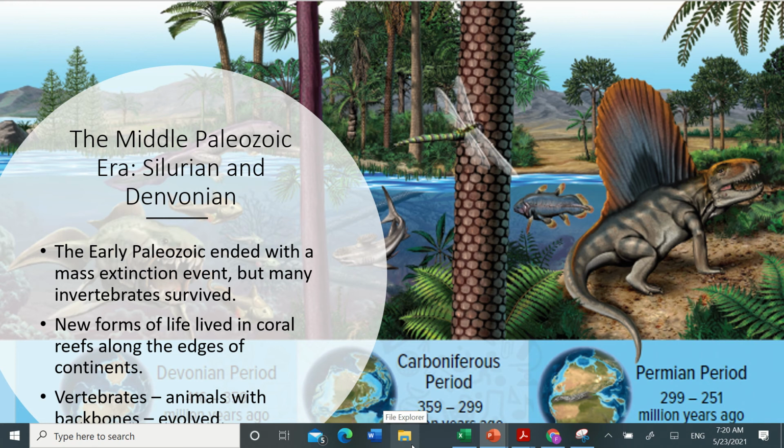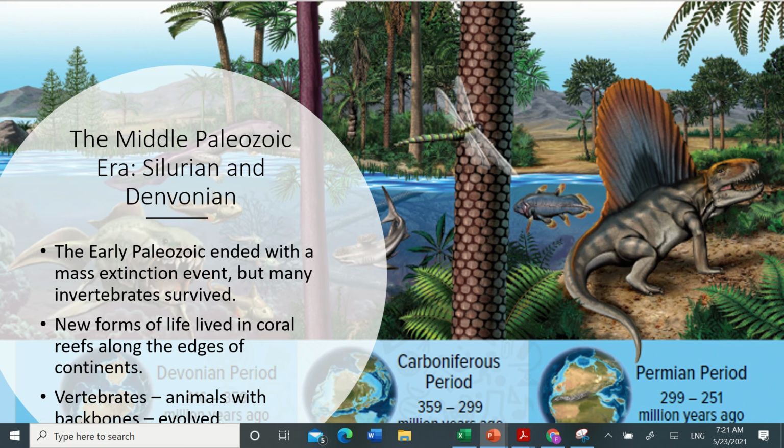The Middle Paleozoic era included the Silurian and Devonian periods. Here we're moving into the Devonian period. The early Paleozoic ended with a mass extinction. Remember, geologic time is measured by these mass extinction events.